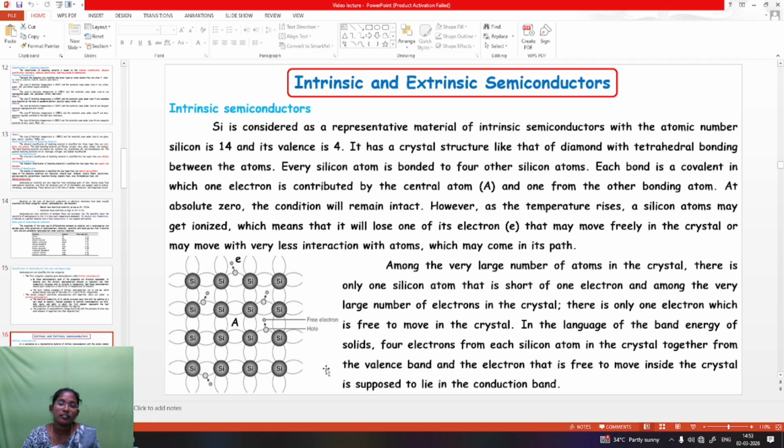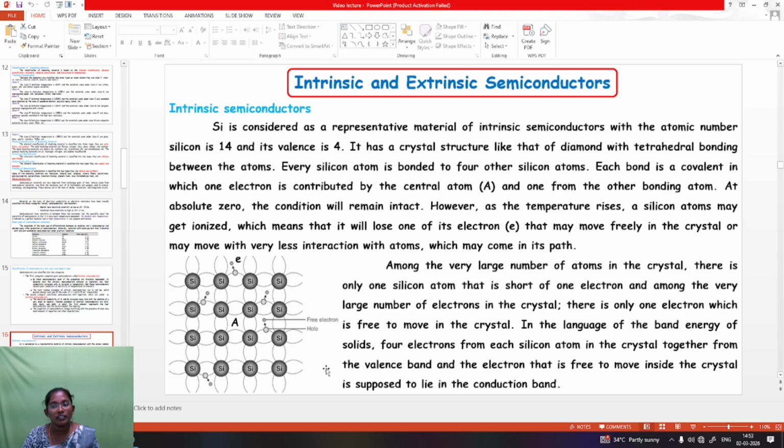It has a crystal structure like that of diamond with a tetrahedral bonding between the atoms. Every silicon atom is bonded to 4 other silicon atoms. Each bond is a covalent bond in which one electron is contributed by the central atom and one from the other bonding atom. At absolute zero, this condition will remain intact.